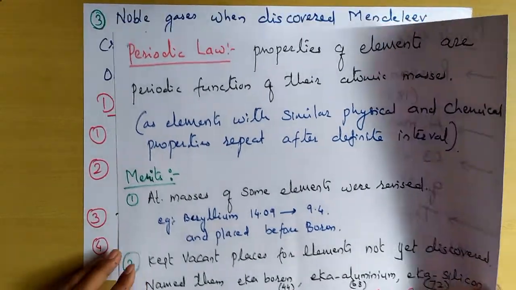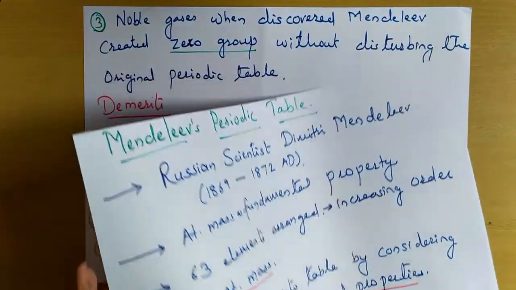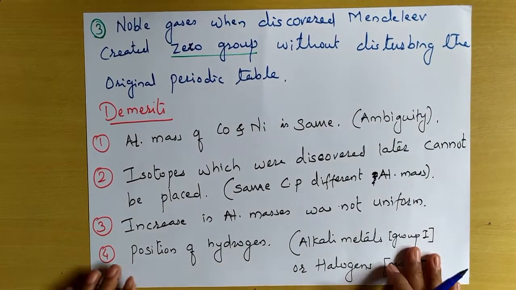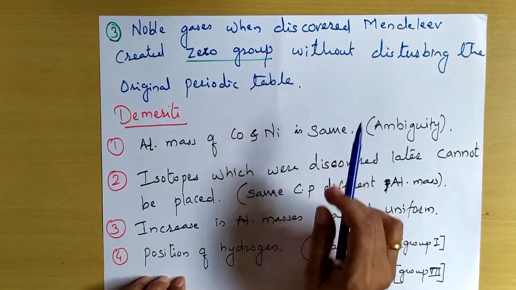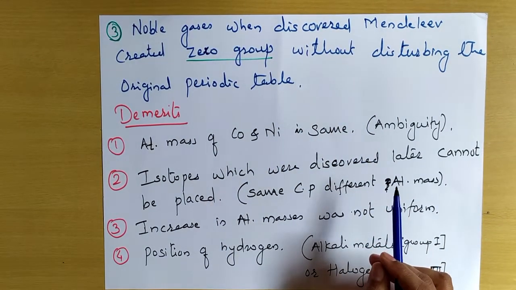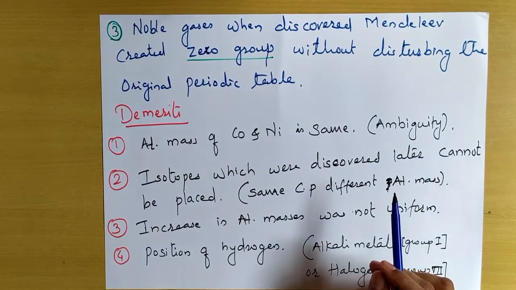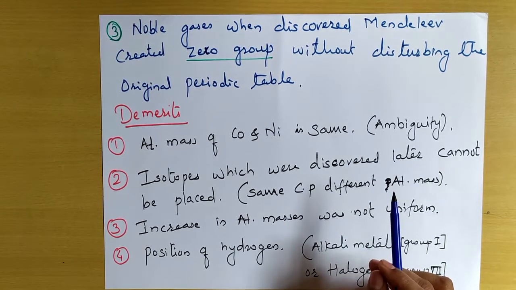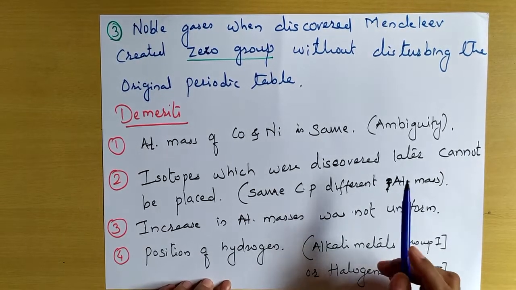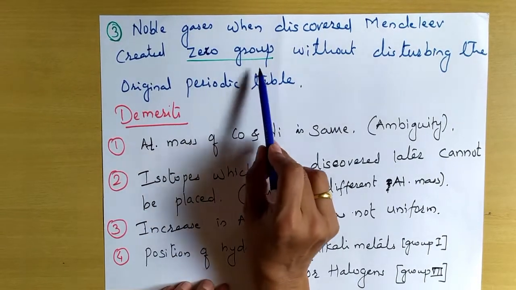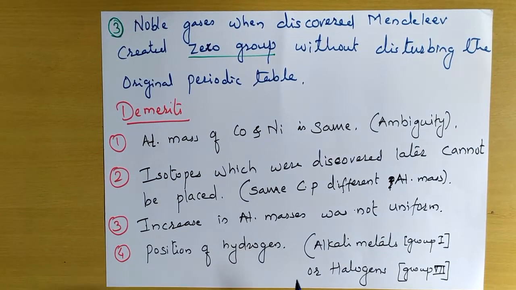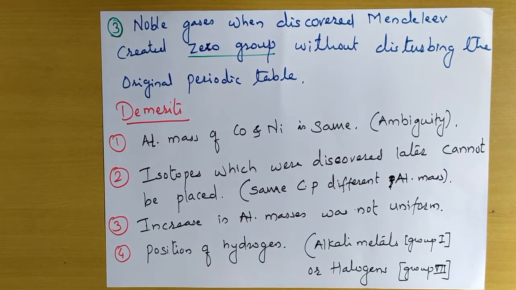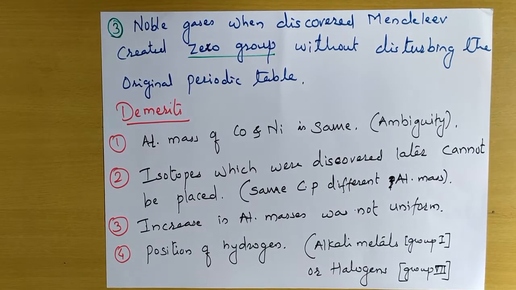Okay, then third merit, noble gases which were discovered later. Noble gases like neon, argon, krypton, xenon, radon, helium were discovered later. Mendeleev created a zero group without disturbing the original periodic table. So this was also one of the most important merits of Mendeleev's periodic table.